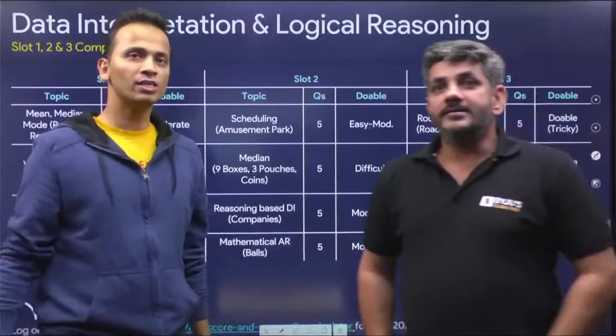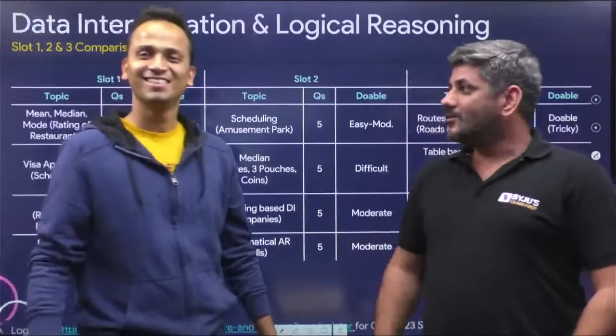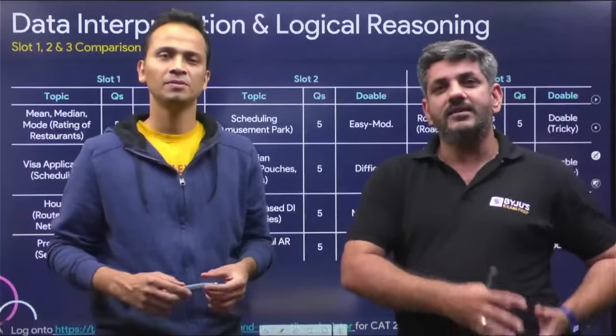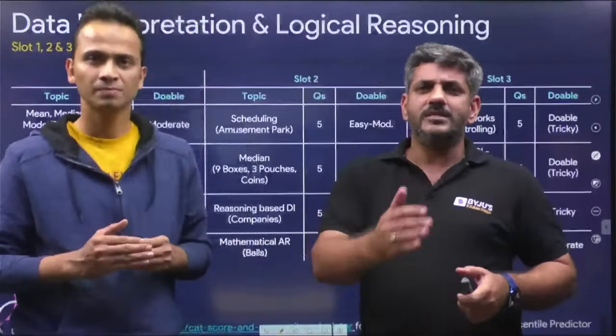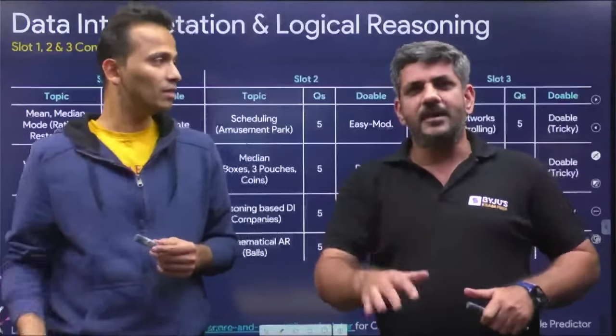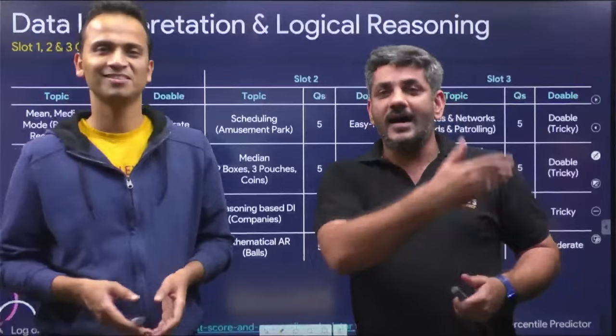Hello everyone. Not a very good day as far as quant is concerned. Not only quant, even the complete paper, I would say it was slightly on the tougher side, and people had expectations from IIM Lucknow that it's going to be a little easier. In the last few years, the difficulty level increased in 2022 with respect to 21. So we feel that okay, because it has already increased last year, this year it might go down. IIM Lucknow has that history as well. Nothing like that happened.